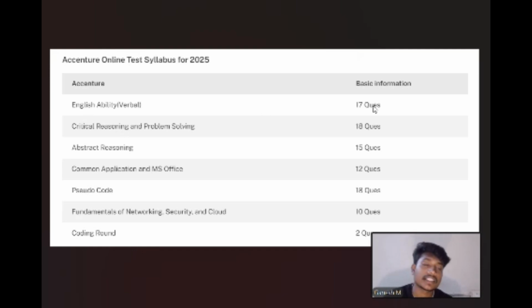In English ability, they will ask up to 17 questions. In critical reasoning and problem solving, they will ask up to 18 questions. For abstract reasoning, they will ask 15 questions. For common application and MS Office, they will ask 12 questions. For pseudocode, they will ask up to 18 questions. For fundamentals of network security and cloud, they will ask 10 questions. For the coding round, they will ask 2 questions.